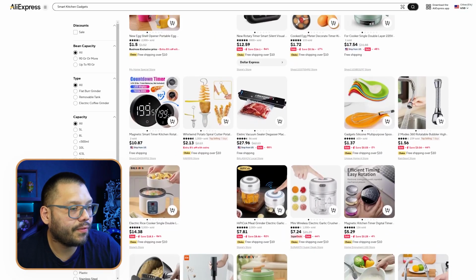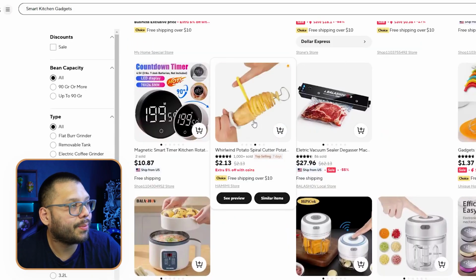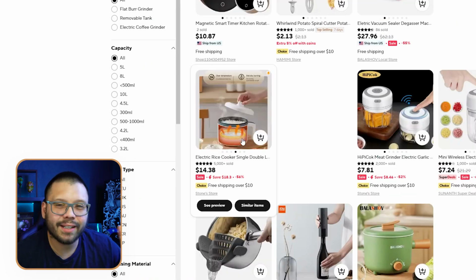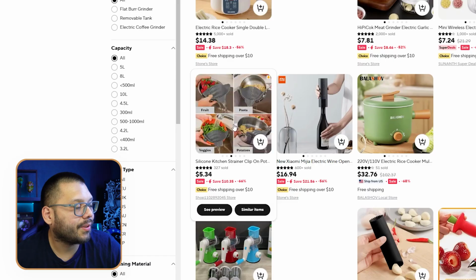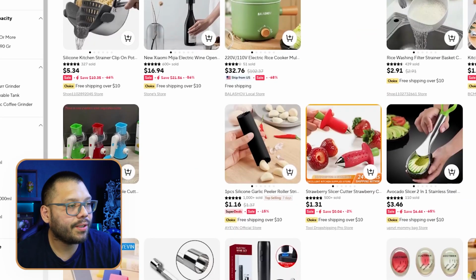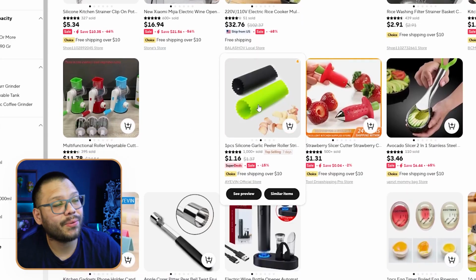Then besides that, we have a few other cool products like this little potato spiraler over here. This one's actually pretty cool. It's a rice cooker that looks like it has 2 different layers. I've seen this before. This is really cool to help strain your pasta. An automatic wine bottle opener. And there's quite a good amount of other things like this garlic peeler. Actually, this one's really cool, this garlic peeler.